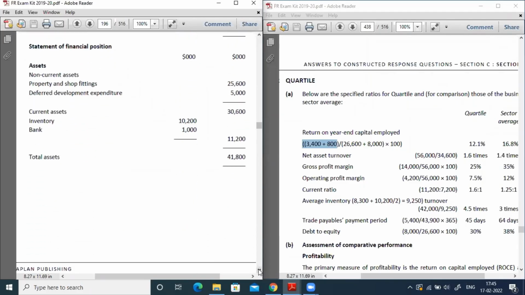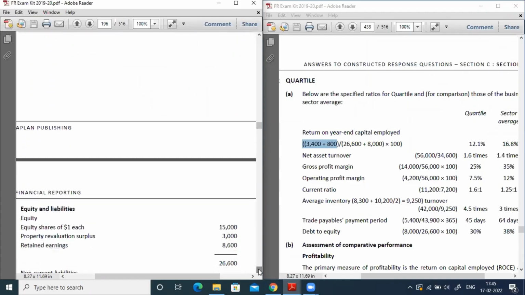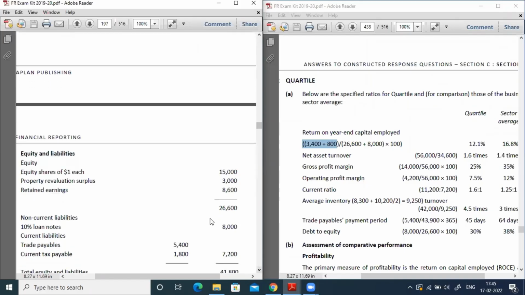So in the question, they gave the statement of financial position. Here you can see the total equity source is 26,600. So we need to take equity source 26,600 plus we should also take the debt sources, that is the company loans, 8,000. So we got the return on capital employed as 21.1, sorry, 12.1%.